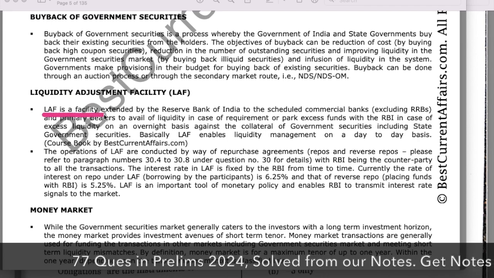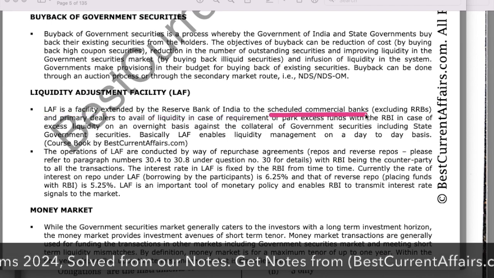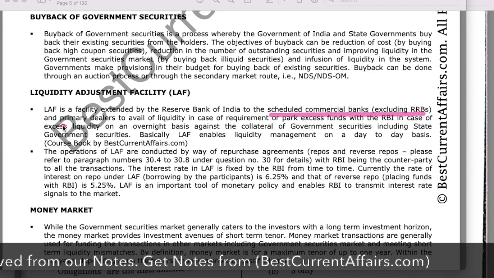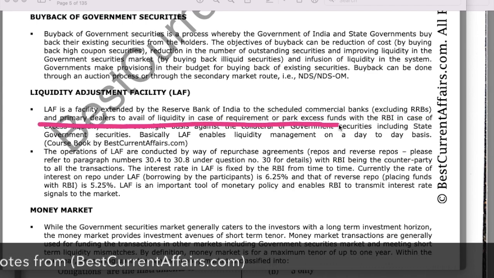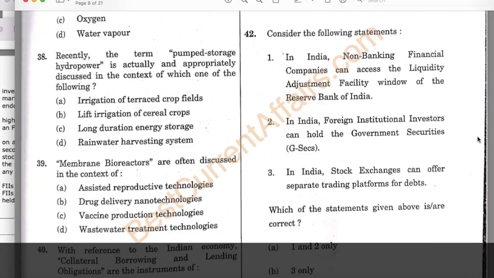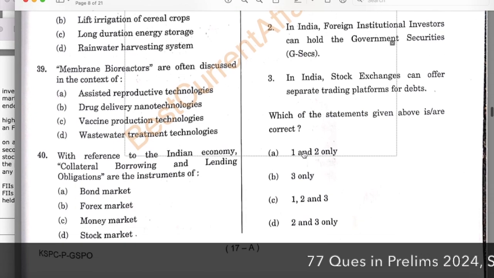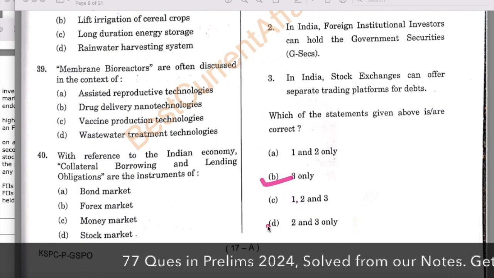Liquidity adjustment facility is a facility extended by the RBI to the scheduled commercial banks, excluding RRBs and the primary dealers, to avail the liquidity in case of requirement or park of excess funds with the RBI. So only scheduled commercial banks and primary dealers, and not the non-banking financial companies. Therefore non-banking financial companies are not there. This statement is wrong. Now see the given options. If we remove 1, we are left with only B and D.